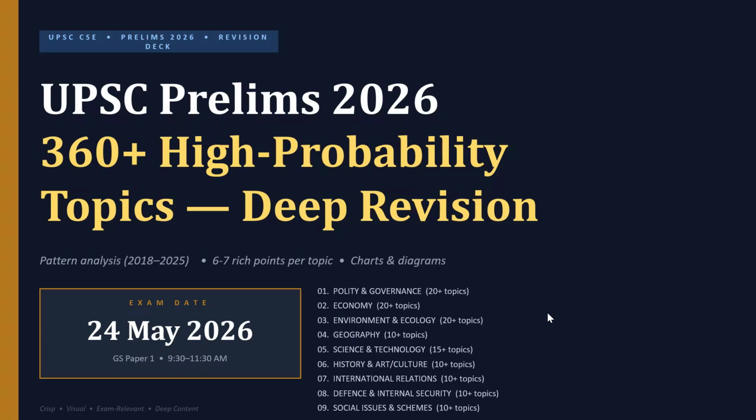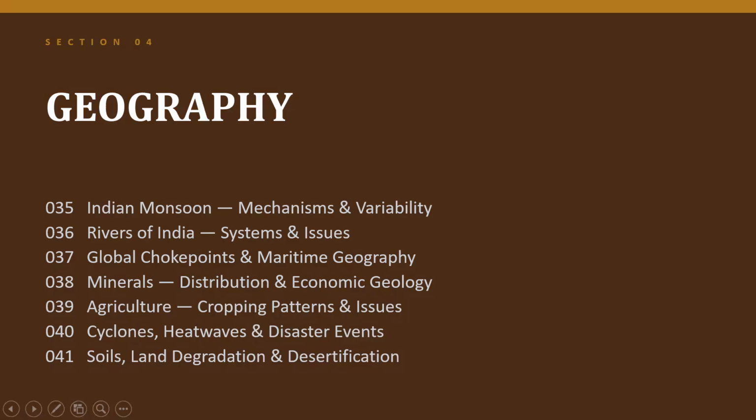So let's proceed. We'll cover topics like Indian monsoon, its mechanisms and variability, rivers of India, systems and issues, global choke points in maritime geography, minerals distribution and economic geology, agriculture cropping patterns and issues, cyclones, heat waves and disaster events, and soils, land degradation and desertification.